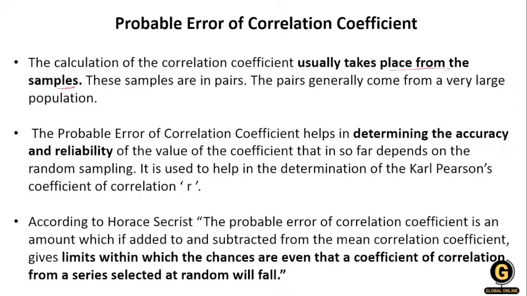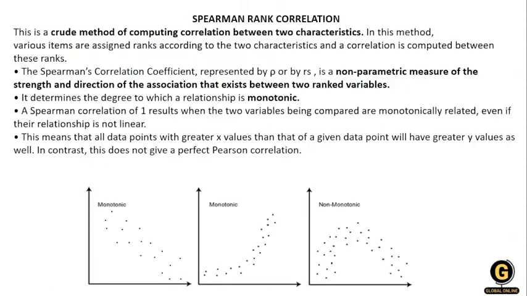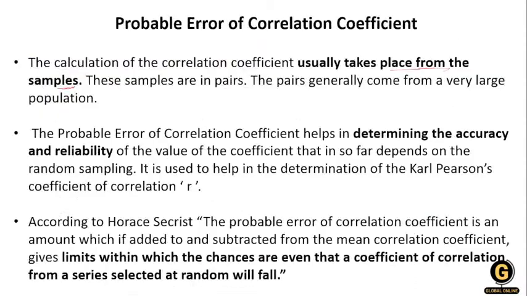Karl Pearson's coefficient is different and Spearman's correlation is different. They both are different. So look over here, why does the probable error happen?